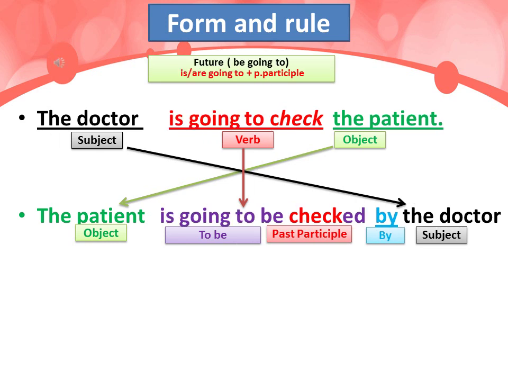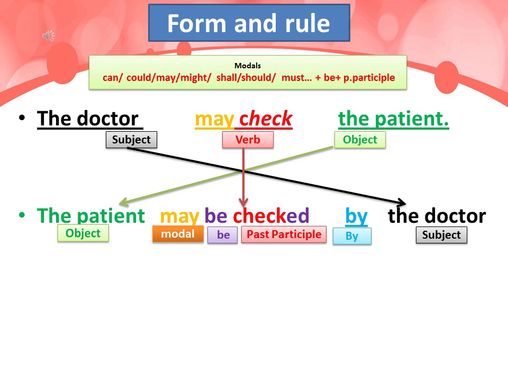Now here is another example of future, but the future here uses the form be going to, so it will be either is going to if singular, or are going to plus past participle. Example, the doctor is going to check the patient. So the patient is going to be checked by the doctor. What did we add here? Be is what was added.